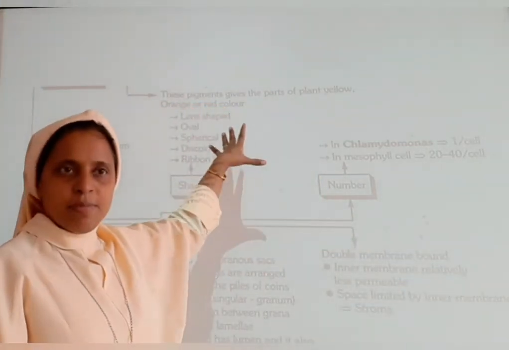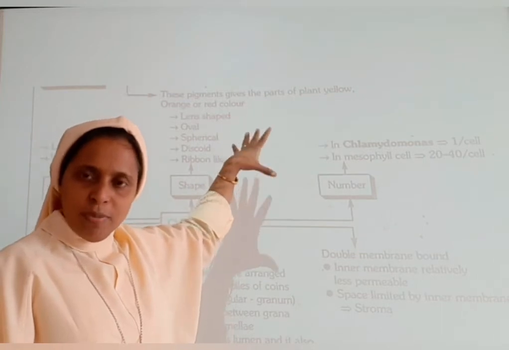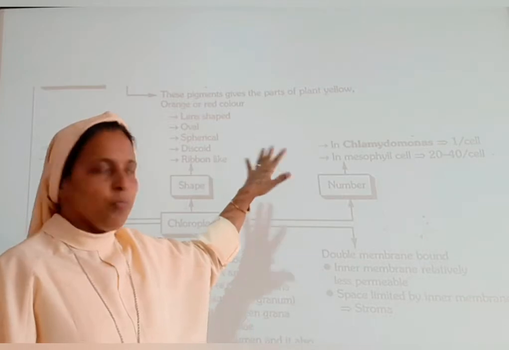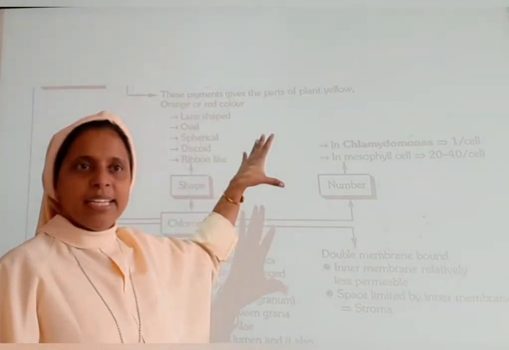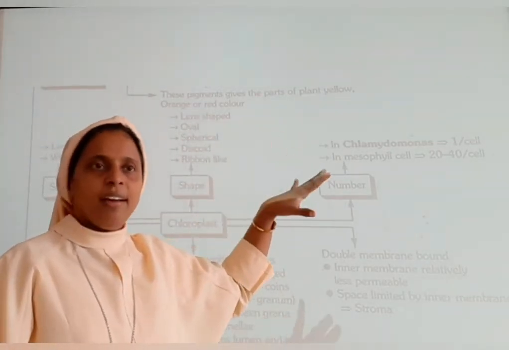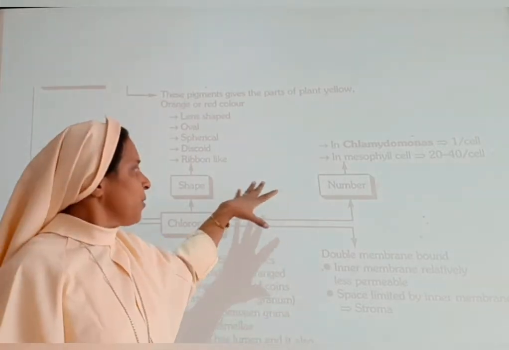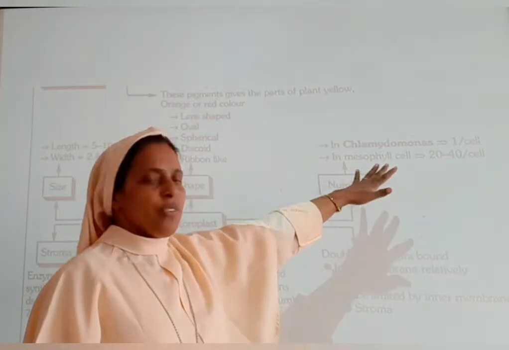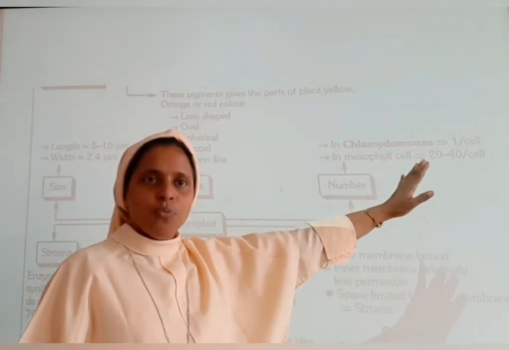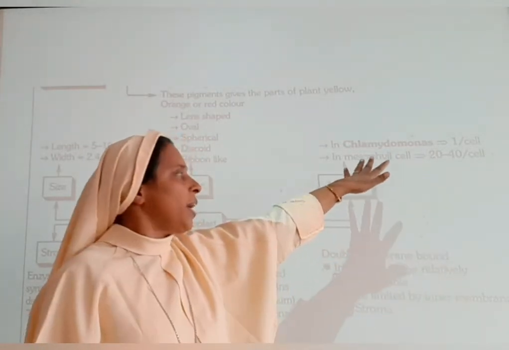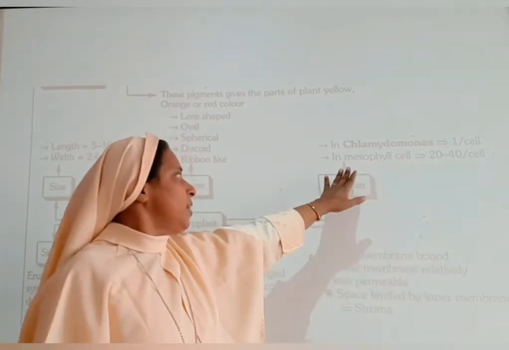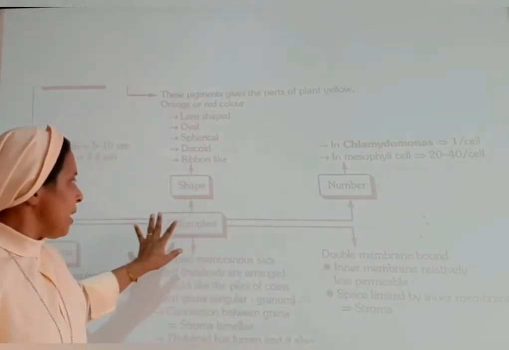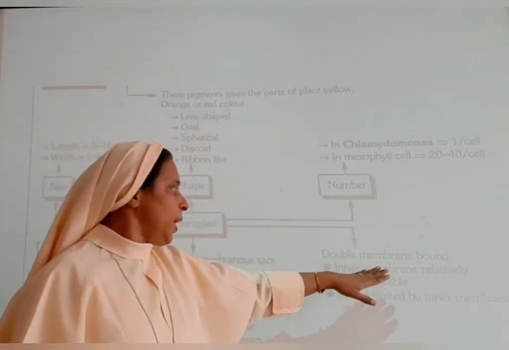It could be lens shaped, oval shaped, spherical shaped, discoid shaped, or ribbon-like. And the number: in Chlamydomonas we can see 1, and in mesophyll cells we can see 20 to 40. Okay, so the chloroplasts are double membrane bound.